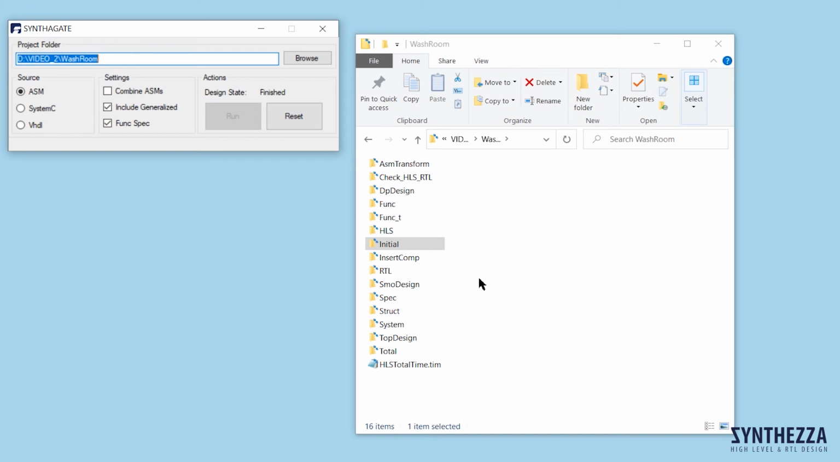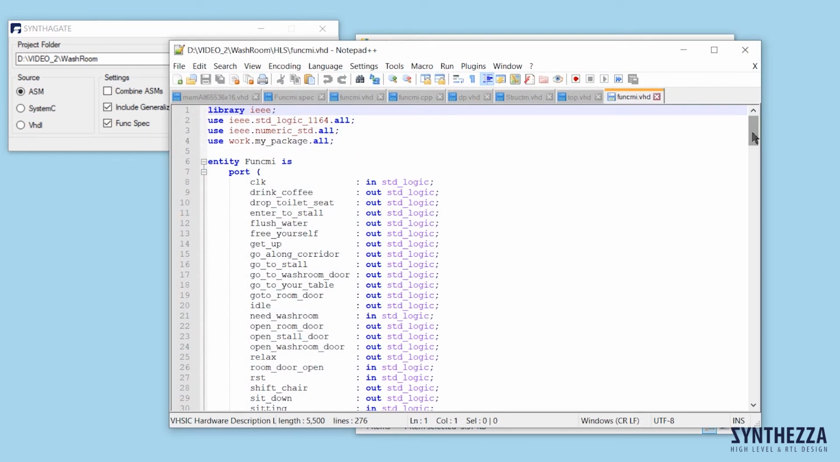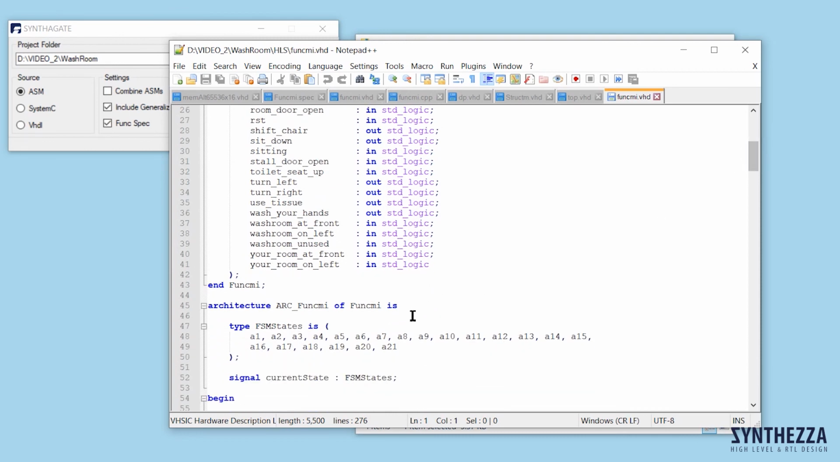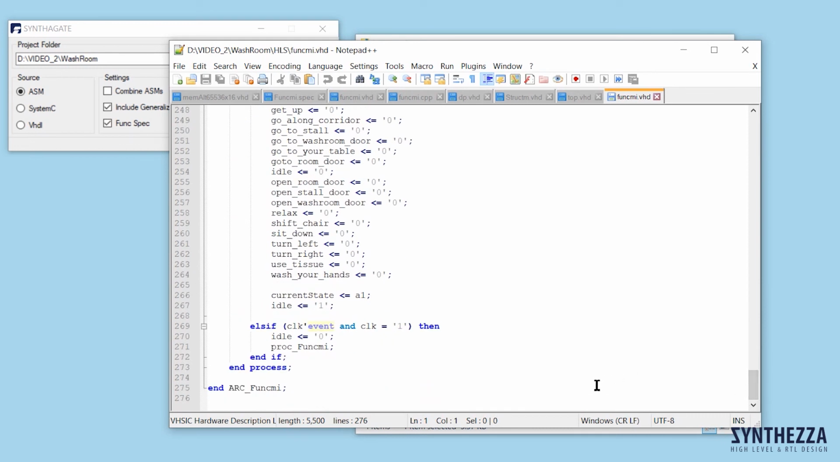This design is very simple. The result of high-level synthesis is presented in the folder HLS. Once again, Syntagate automatically constructs two designs at the same time. The first in VHDL, file funcMI.vhd, and second in SystemC, file funcMI.cpp. File funcMI.vhd at the high level contains only 21 states and 275 lines. Compare with the super nonsense 588 states and 6,537 lines.